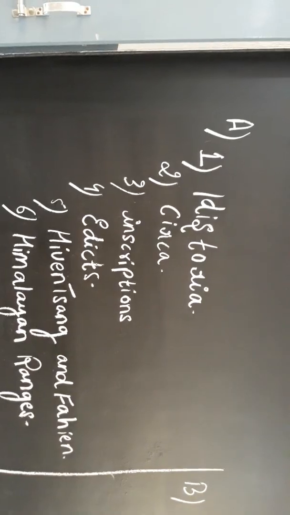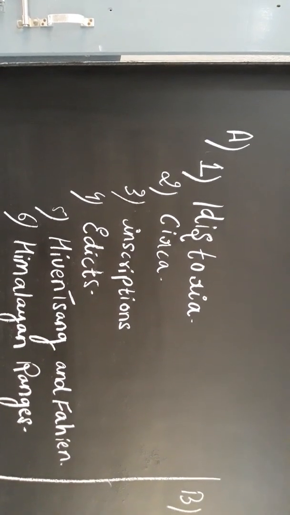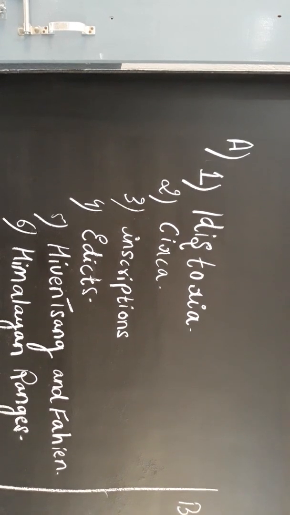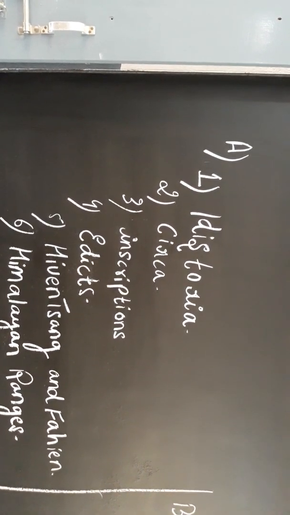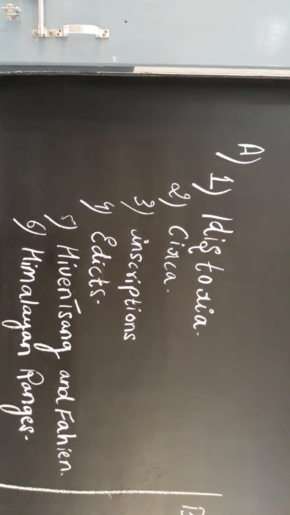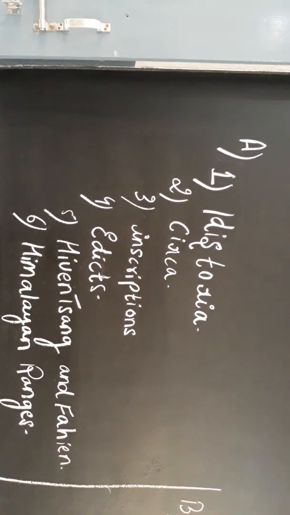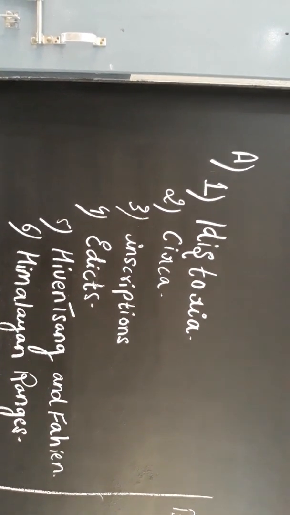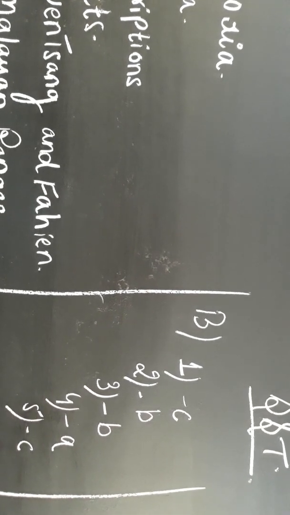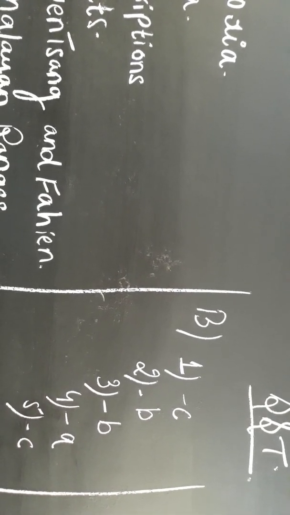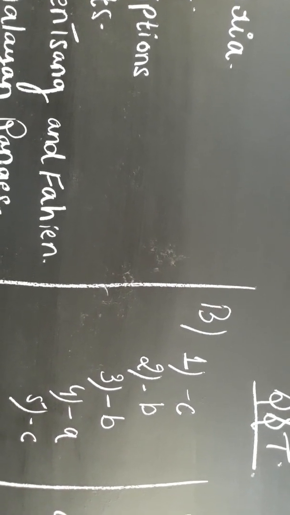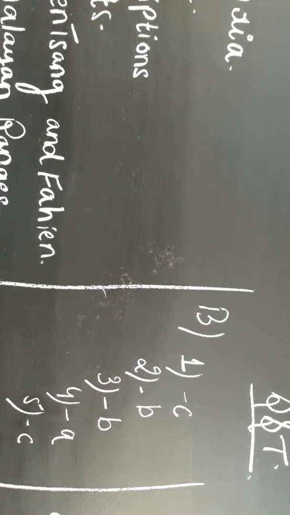Got it? You can see the answers I have mentioned on the board. I have already written them on the board, so it will be easy for you. First is Historia, next is Circa, third is Inscription, fourth is Edicts, fifth is Hiuen Tsang and Fa-Hien, and sixth is the Himalayan range. You can copy this down in your book and mark the answers from here. For the multiple choice: number 1 is C, 2 is B, 3 is B, 4 is A and 5 is C.